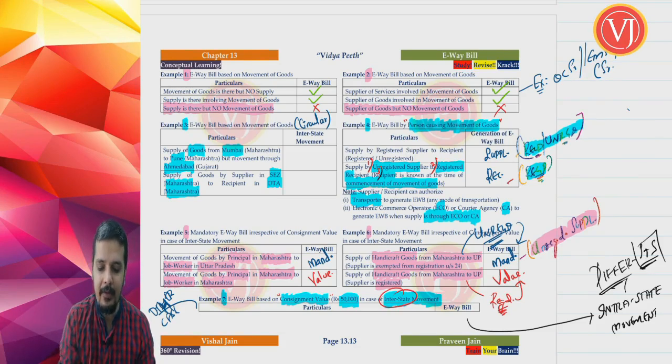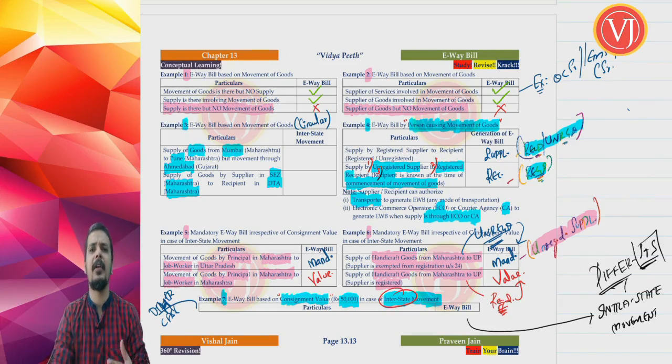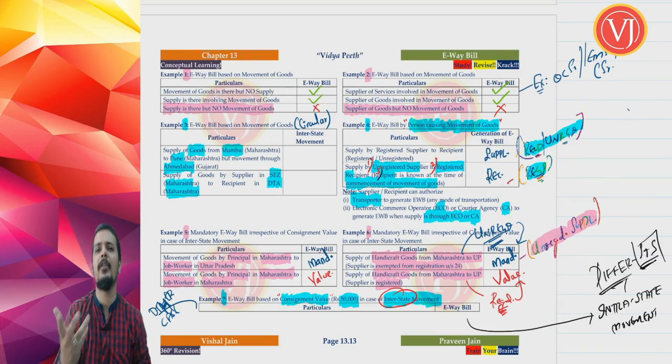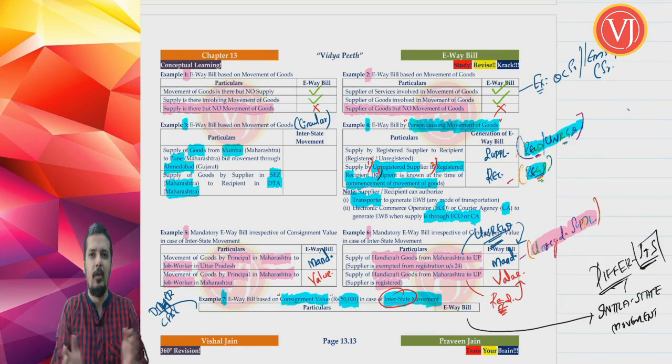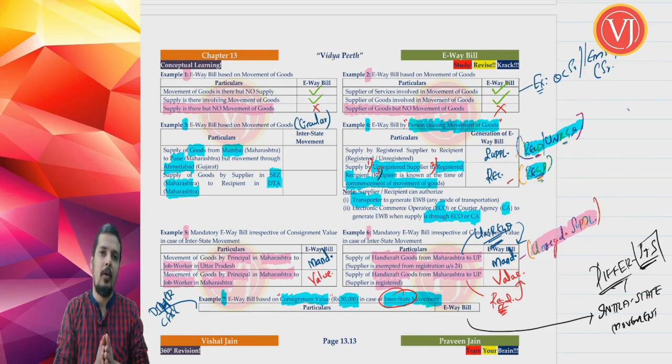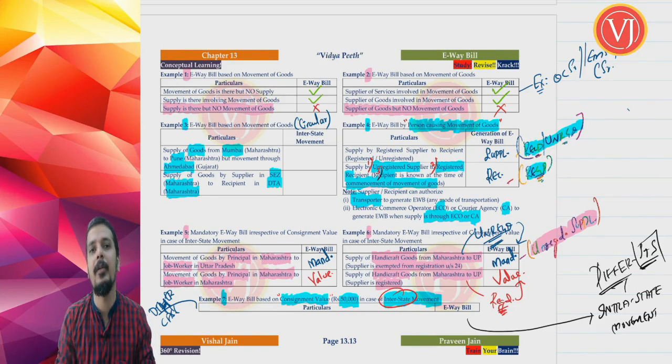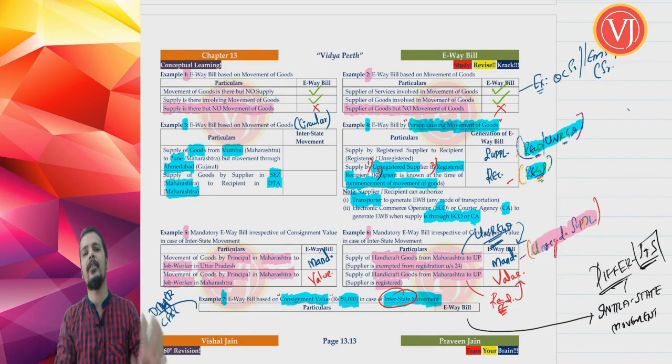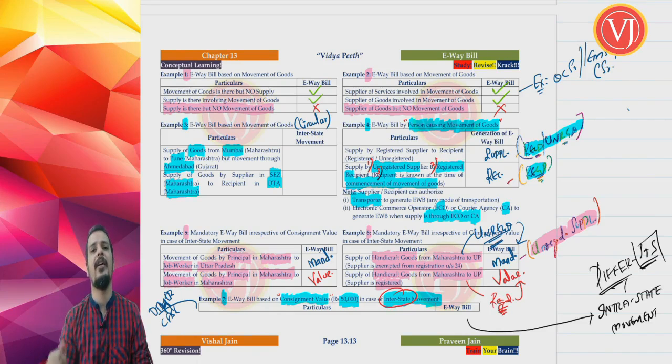If you ask me why we are not discussing intrastate movement, it will be different for the state of Maharashtra, for Delhi, for West Bengal, for Andhra Pradesh, for Tamil Nadu. So our focus when you talk about value based e-way bill is only on interstate movement. Mandatory e-way bill, there are only 2 cases. All other cases it is value based e-way bill.